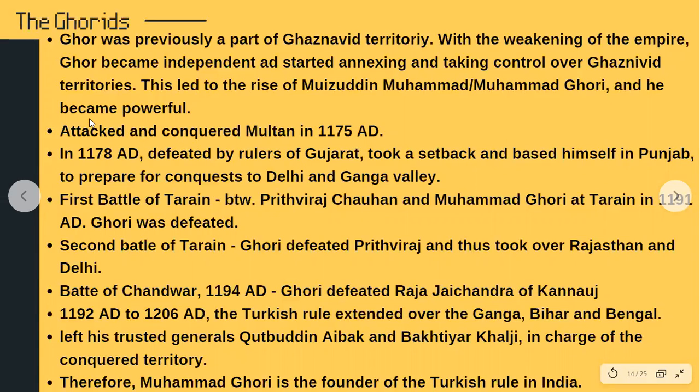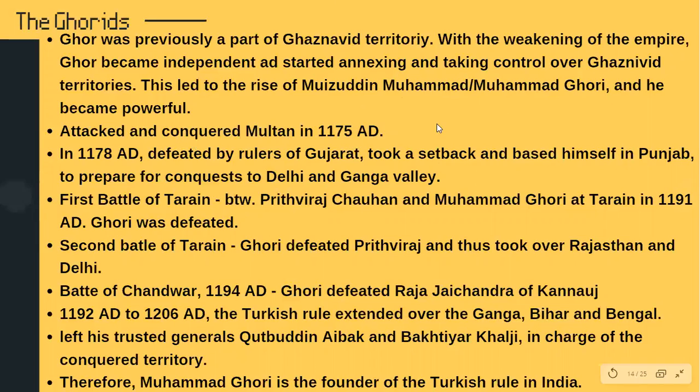This led to the rise of Muizuddin Muhammad, also known as Muhammad Ghori. He became very powerful through these conquests, because this was a time when Mahmud of Ghazni had died and there was no one as strong who could keep the empire together, right?